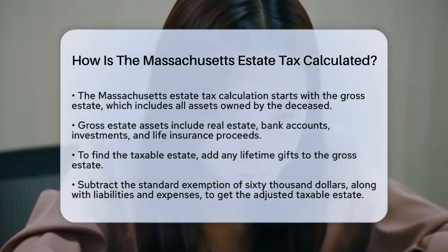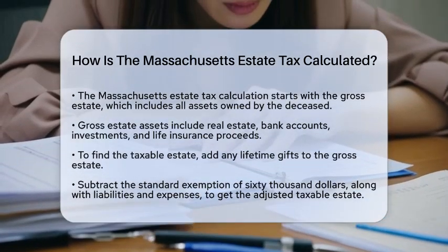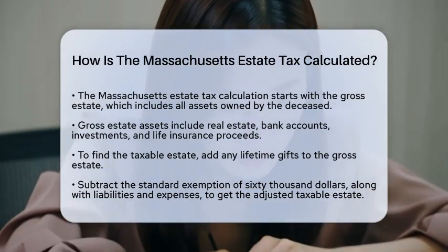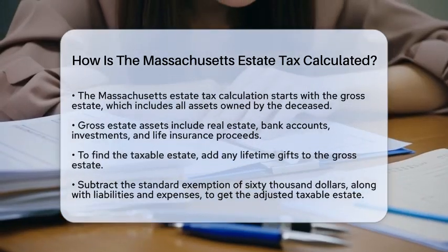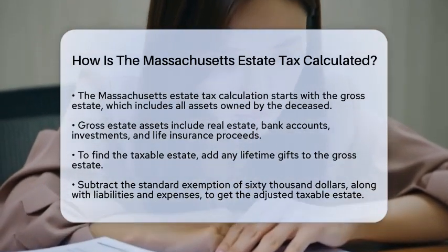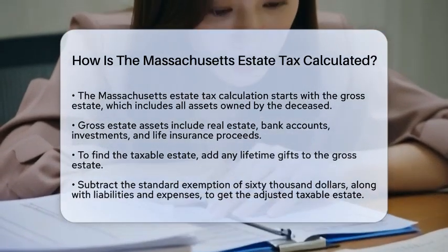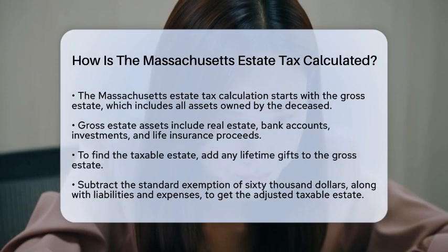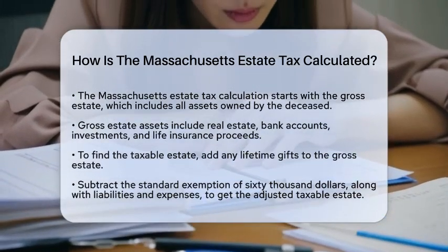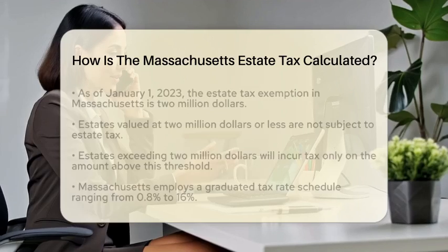Next, we need to determine the taxable estate. This is done using a specific formula. You take the gross estate and add any lifetime gifts. Then, subtract the standard exemption, which is $60,000, along with any liabilities and expenses. The result is what we call the adjusted taxable estate.